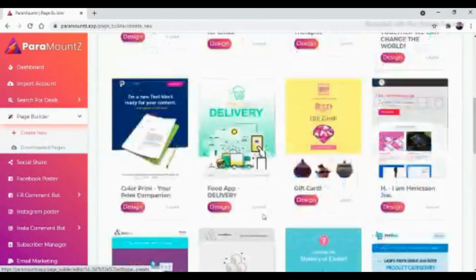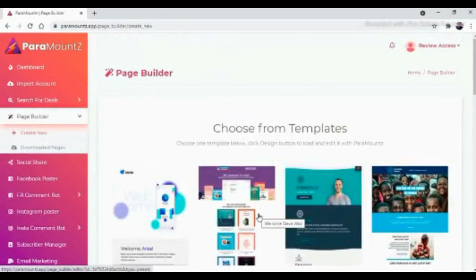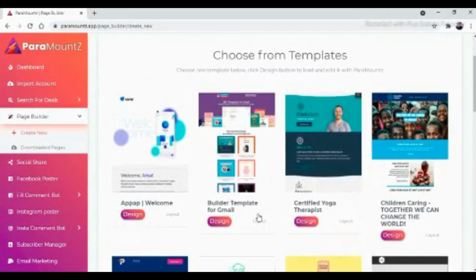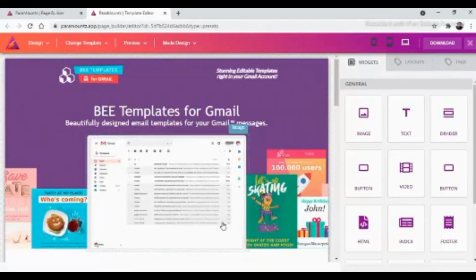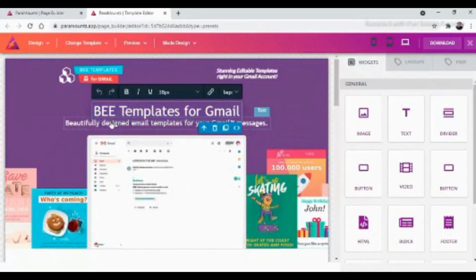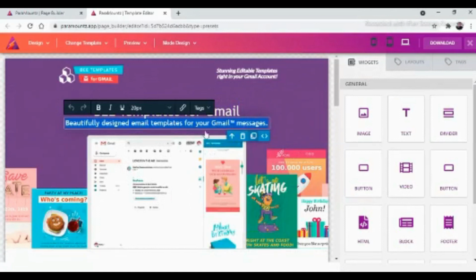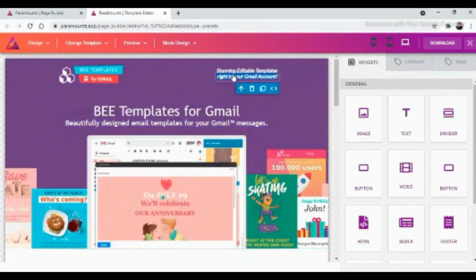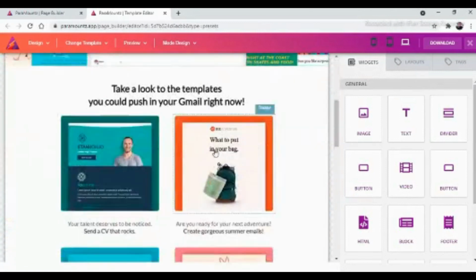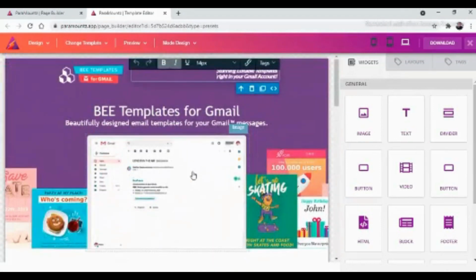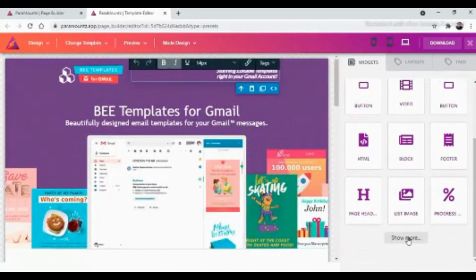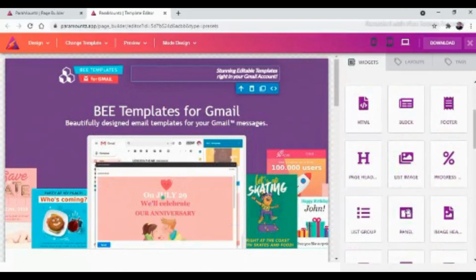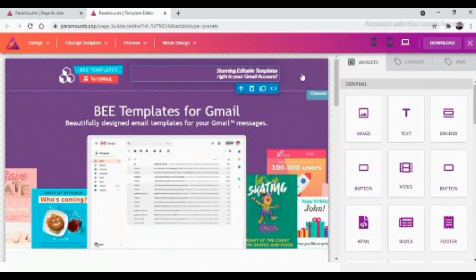So, here are some high converting templates that are designed by our professional graphics designer. Choose anyone, use these templates. Everything in front of your eyes is editable, so you can edit anything. If you want to add anything, then there is also a widget available that will help you to design your template.